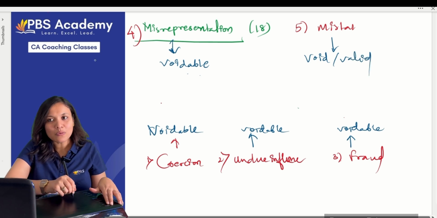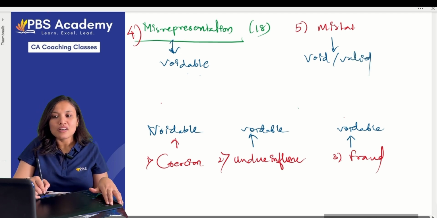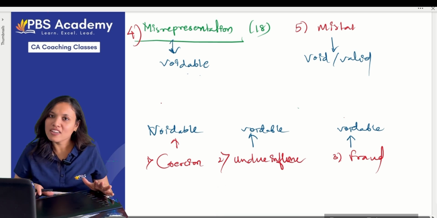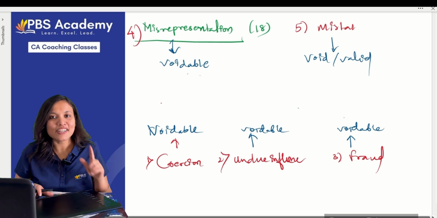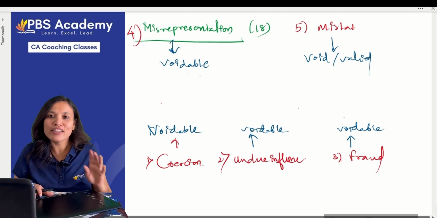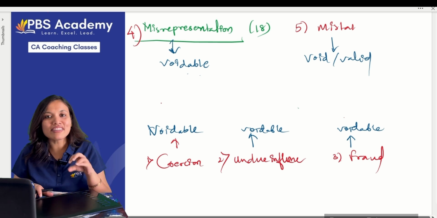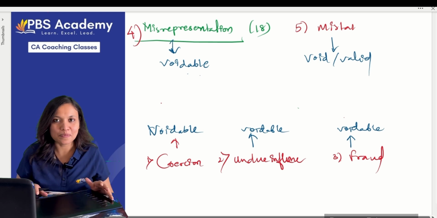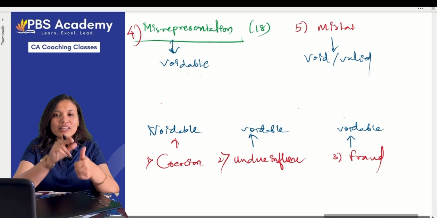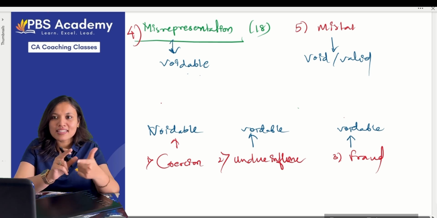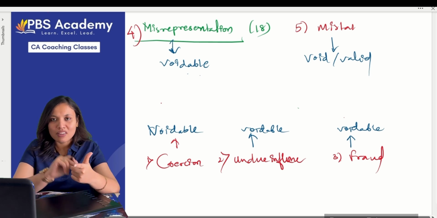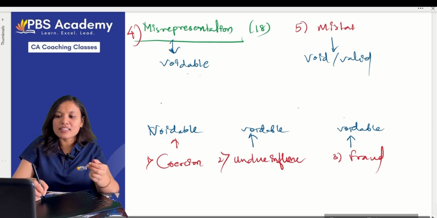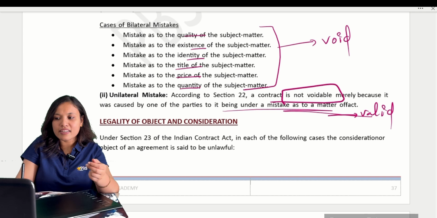Clear? Okay. Now, these are the 5 elements we discussed under free consent. Consent is said to be free if it is free from all these 5. If any of the elements is present, then the consent is not free and the contract is invalid. First we learnt about the capacity of the contracts. Second, we learnt about free consent. Now the third one is legality of object and consideration.